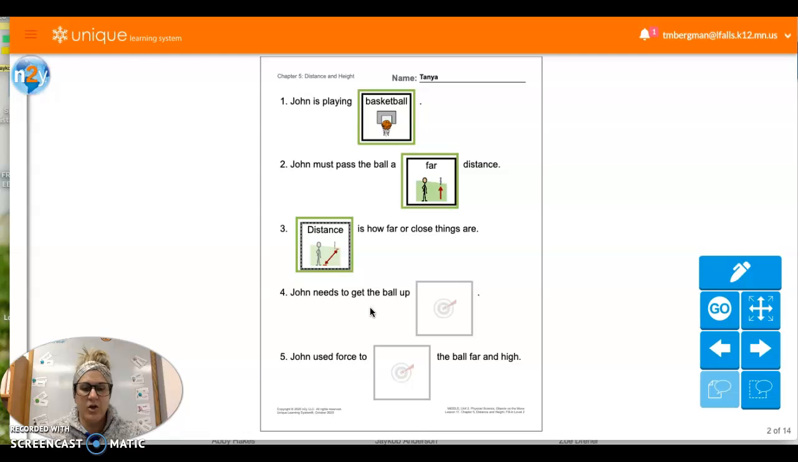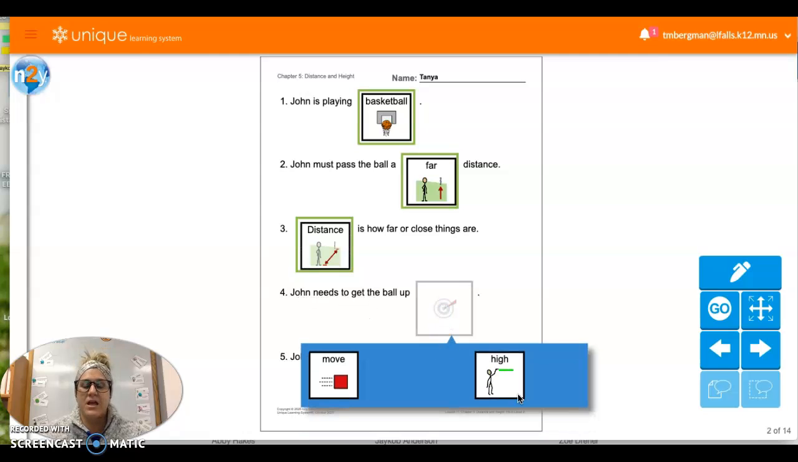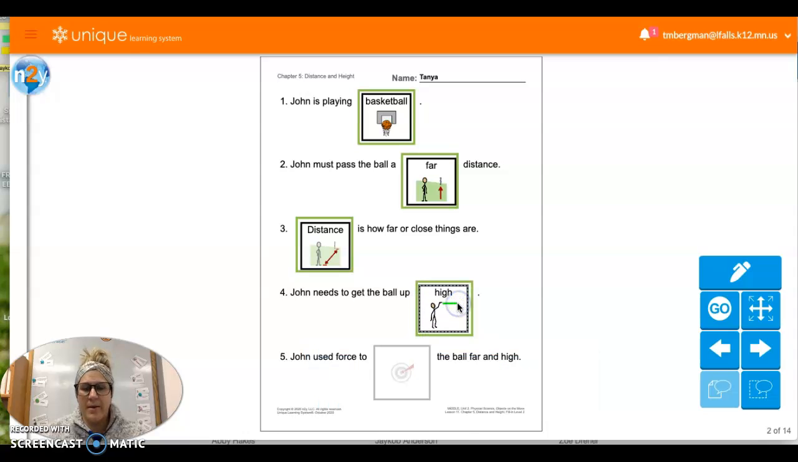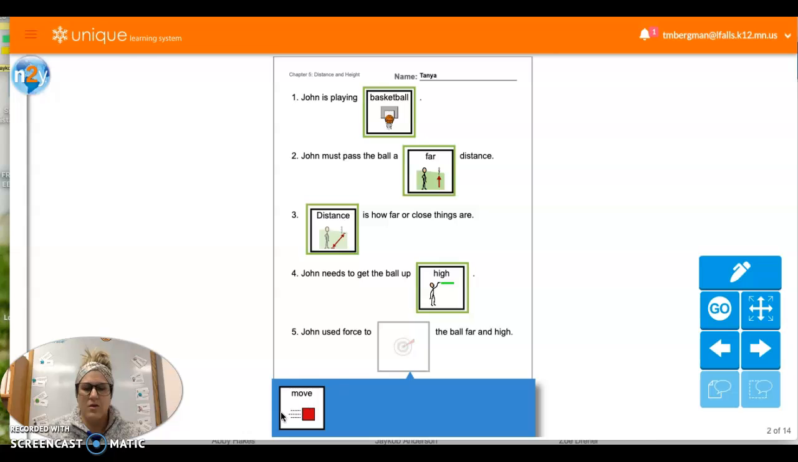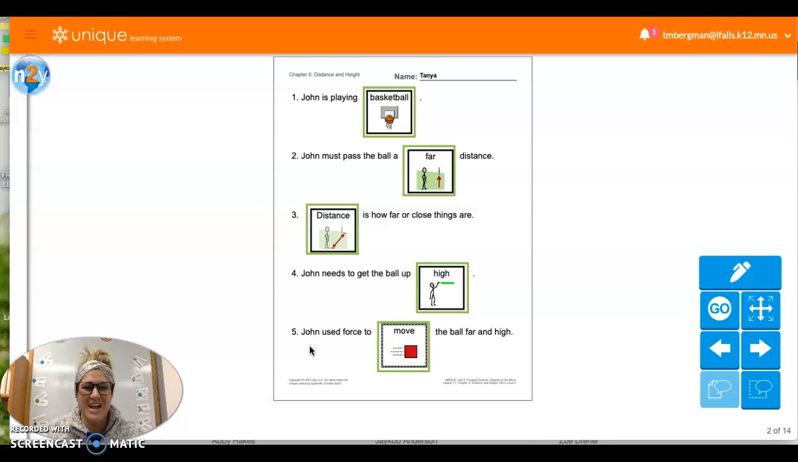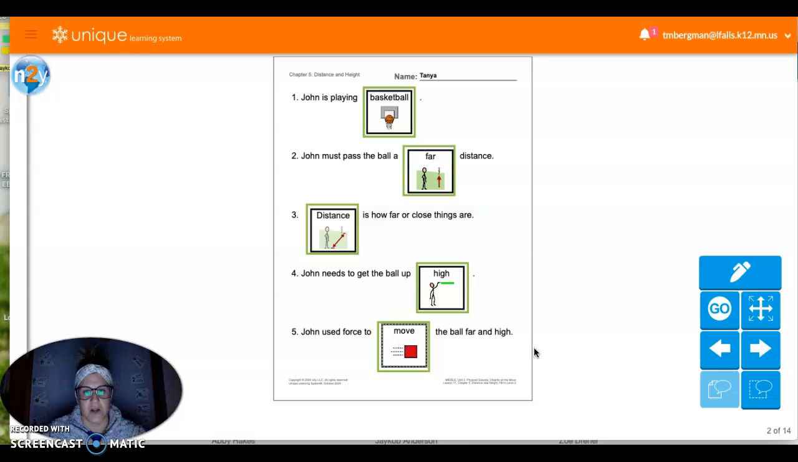Next, John needs help. Oh, excuse me. John needs to get the ball up high or up move. Which one makes more sense? Yeah, he needs to get the ball up high, right? So he needs to get the ball up high because his friend Calvin is going to try to block the ball from him. John uses force to do what? To move. It's our last one, so hopefully it makes sense. John used force to move the ball far and high.